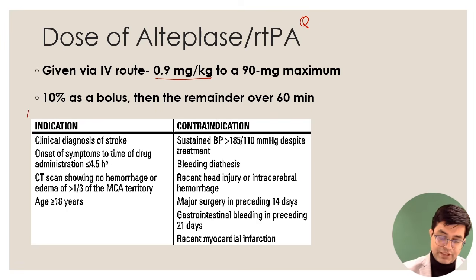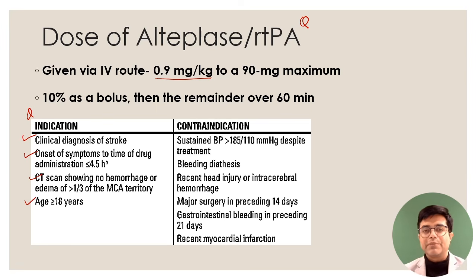And what are the indications and contraindications for alteplase? This has also been asked. So this is a table which has been taken from a reference given in Harrison. It says that if there is a clinical diagnosis of stroke, the onset of symptoms to time of drug administration, the window period which I told you, is within 4.5 hours. CT scan is showing no hemorrhage or edema more than 1/3 of the middle cerebral artery territory. It's a radiological criteria. And age of the patient should be an adult patient, 18 years and above. That is the indication of using alteplase.